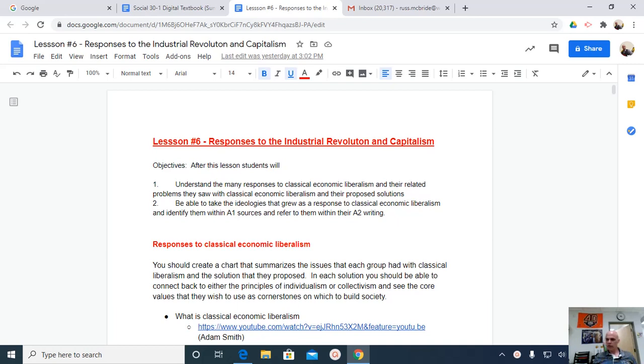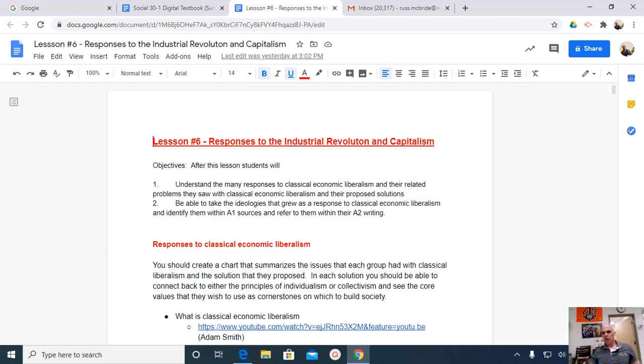And after doing lesson 6 and after looking at chapter 4, I would hope that in your notes you could create a chart. The chart should be a list of groups, like the Luddites, like the Chartists, like the utopian socialists and the Marxists. With each of these groups, I'd like you to make a list as to what is their concern about classic liberalism? What is their complaint about capitalism? And then what is their solution that they propose? And how are they going to achieve that solution?